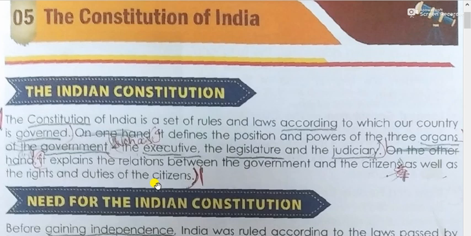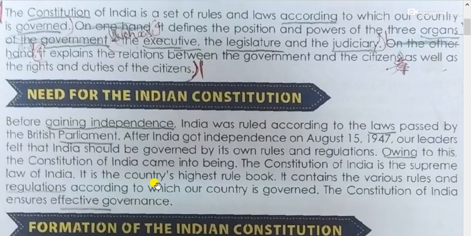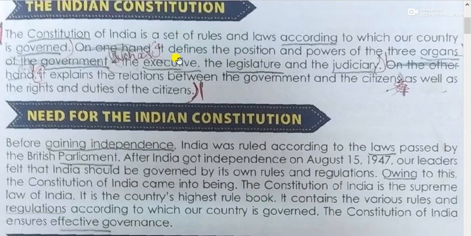We have some duties towards our country, and as good citizens we have to follow all the rules and regulations of the country. And we have some rights. Rights means some kind of benefits, the things that we can enjoy. All these things are mentioned in the constitution.